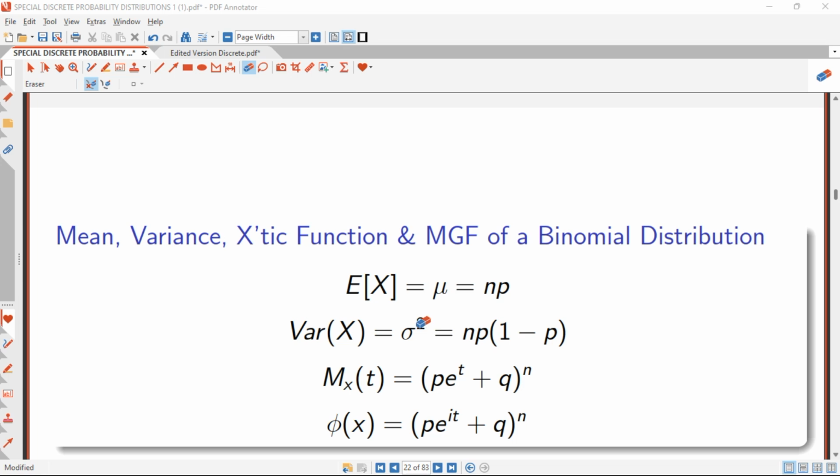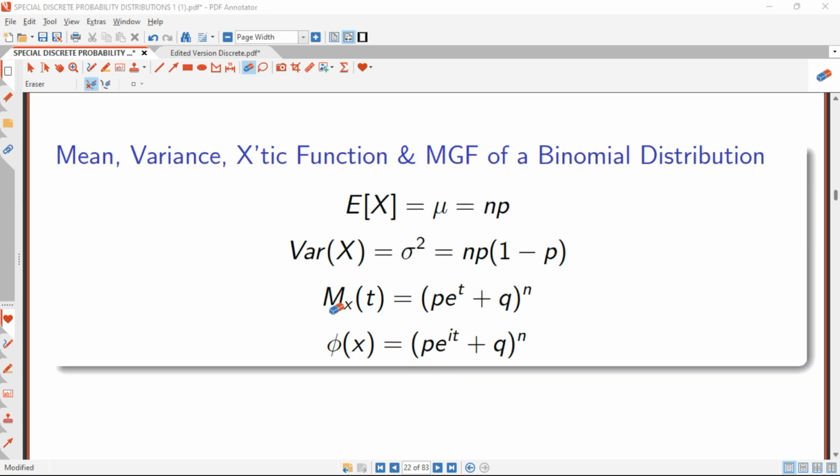And the variance is equal to n times p times 1 minus p, where 1 minus p is the probability of failure. So that is how we calculate the mean and variance.